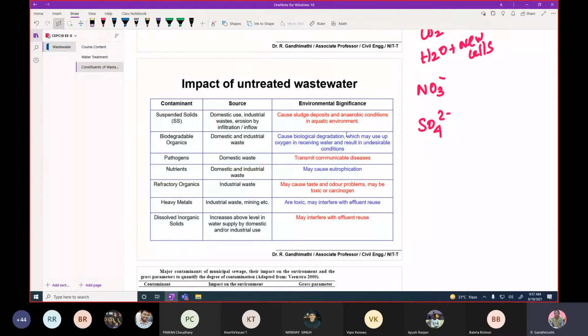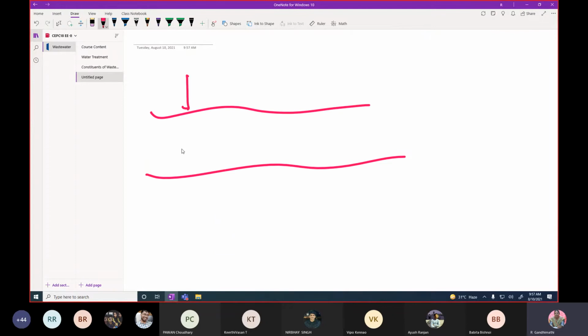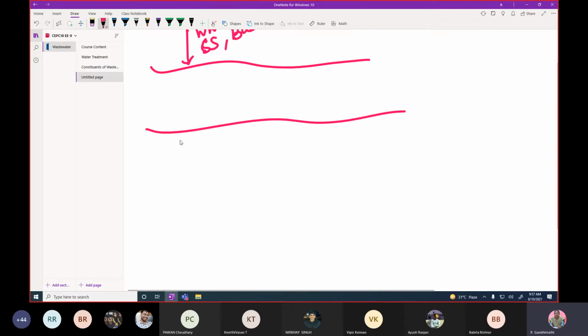I will just go to the other sheet, then I will explain. Assume that this is the river stretch. You are discharging the wastewater without any treatment. It contains a lot of suspended solids and a lot of BOD, like biodegradable organics. The main problem with suspended solids is that they have a specific gravity slightly greater than 1. Then this will settle very near to the discharge point itself. It may settle at the bottom of the river bank.